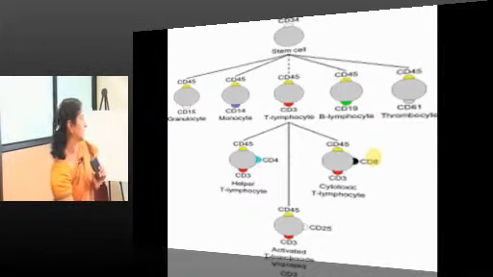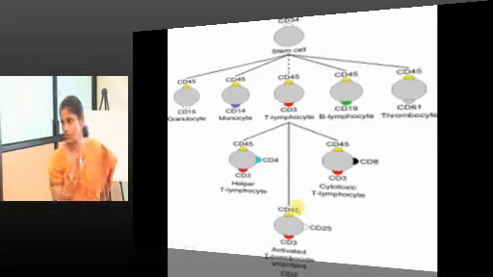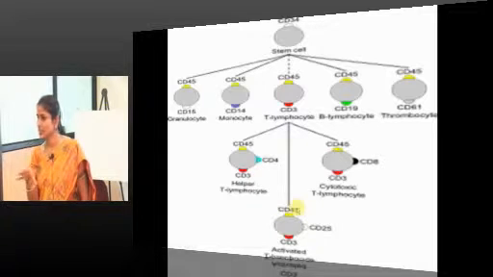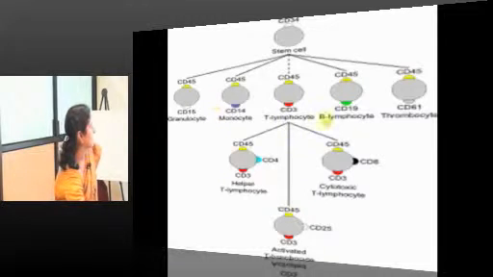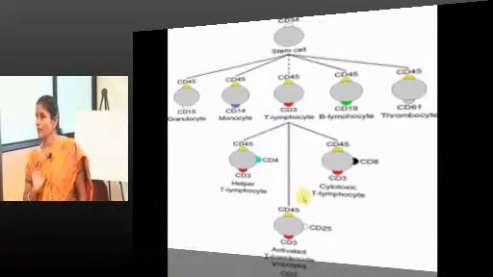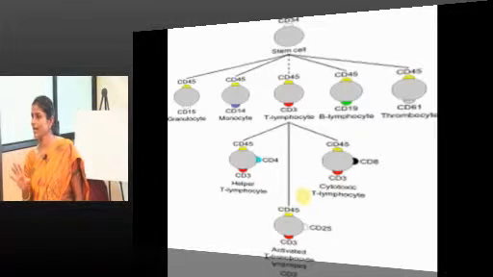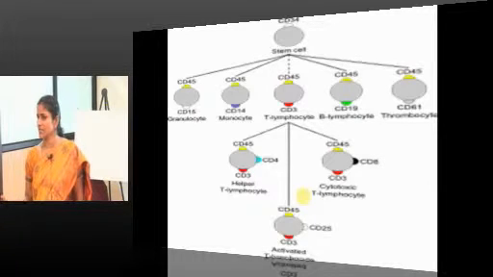So this is how it will be. For example, a stem cell has the CD34 marker; as a cell matures, it will lose its stem cell marker and will have other markers. You can see CD45 in every cell shown here. It is a common leukocyte antigen. You get to see its expression on every WBC. And here it is a T lymphocyte. It can be either CD4 or CD8, but you can see CD3 as a common marker. So CD3 is also called the pan T lymphocyte marker. You get to see its expression on every T lymphocyte. If it does not express CD3, it is not a T lymphocyte.